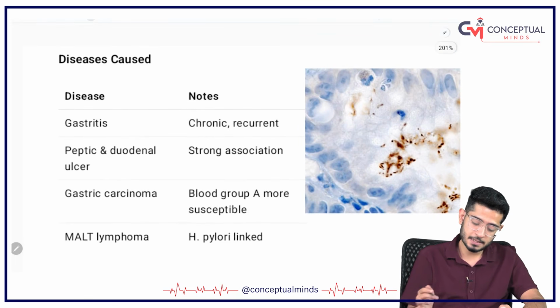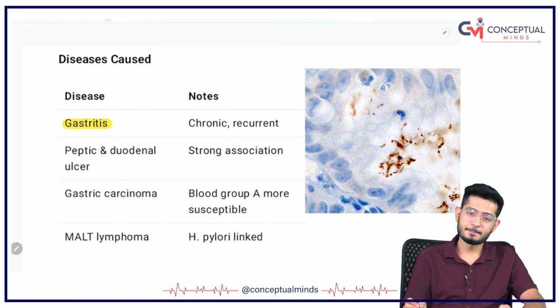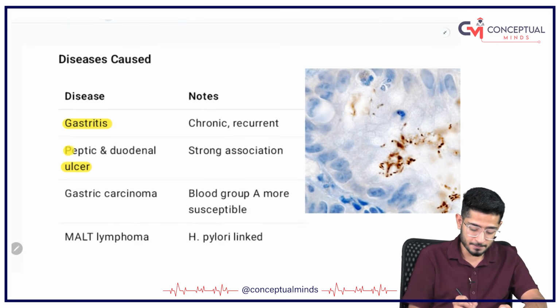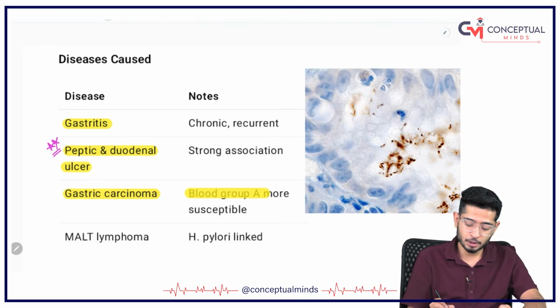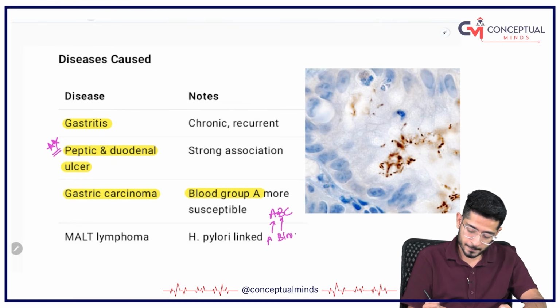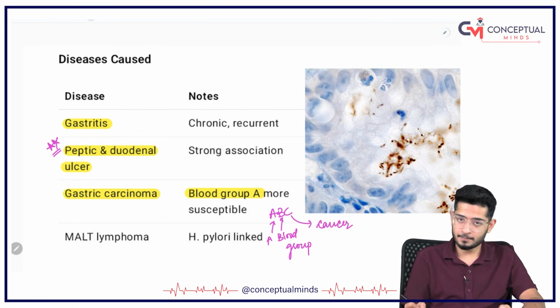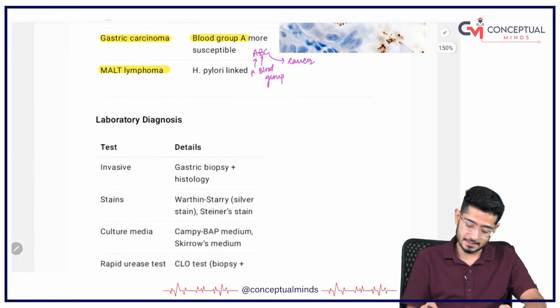So what are the diseases being caused? One is gastritis, other is ulcers, the peptic ulcer and duodenal ulcer. So this is very important. Then gastric carcinoma, especially in blood group A. Remember A, B, C. So A for A, B for blood group, and C for cancer. So if you are having A blood group, the chances of H. pylori induced gastric cancers are very high, and the other cancer is MALT lymphoma. Okay, so these are the diseases caused.